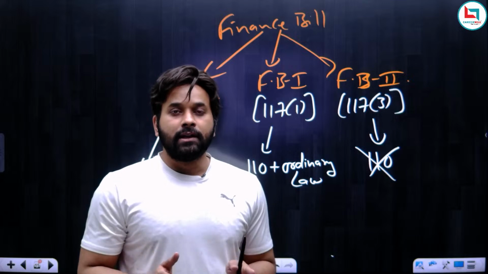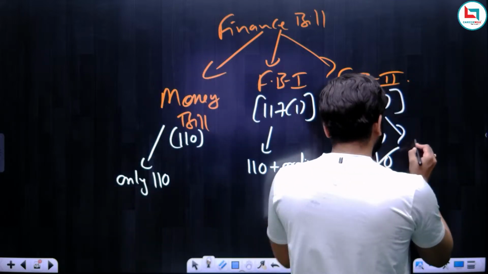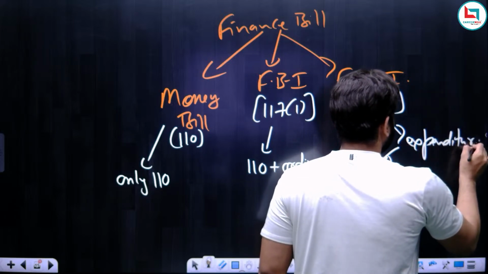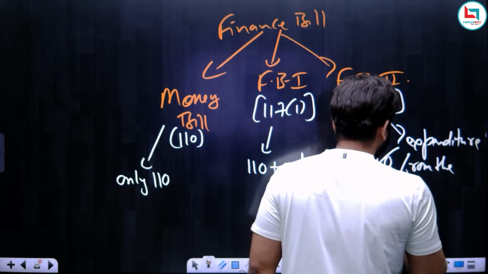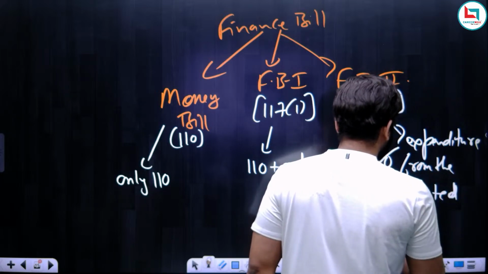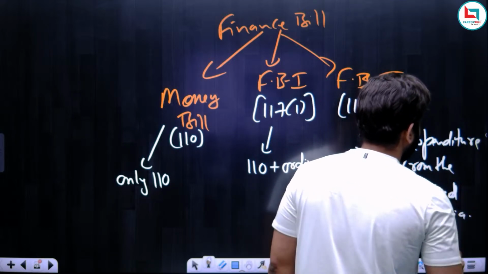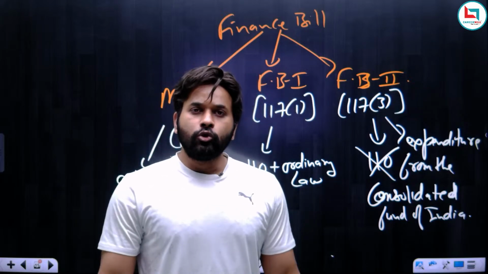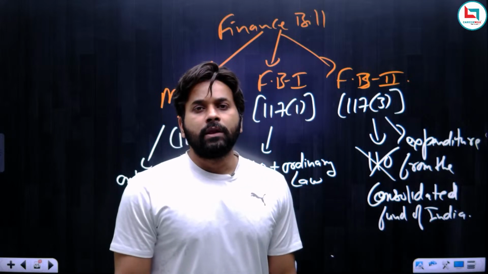So what is financial bill category 2 about? It deals with expenditure from the Consolidated Fund of India.